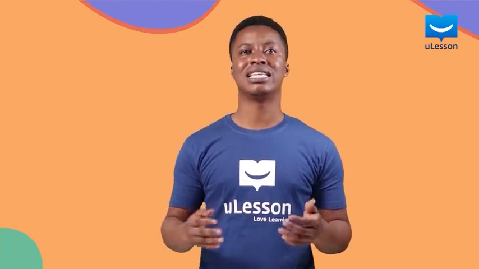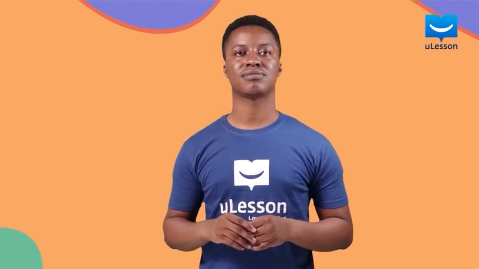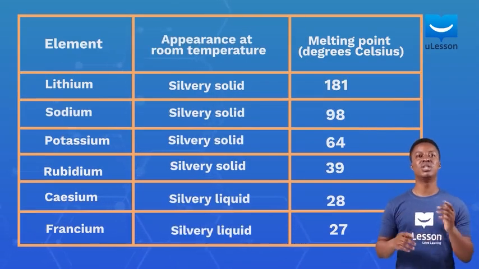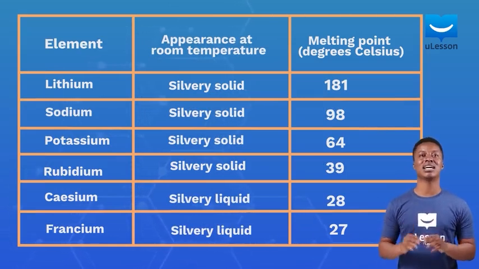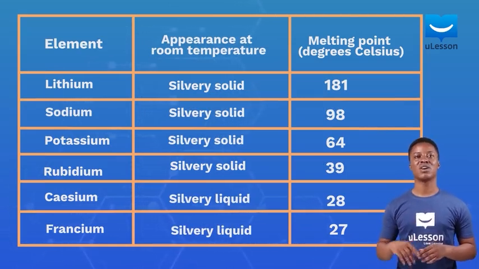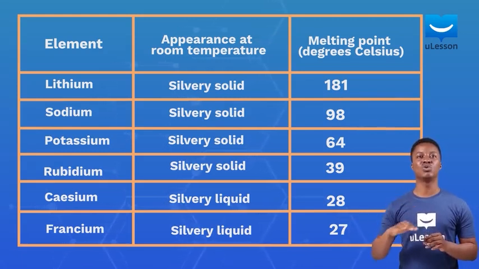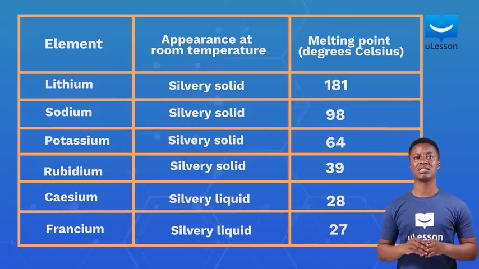We have explained the chemical property of these alkali metals, but what are their physical properties? What would they look like if you were to find them as pure elements and not as compounds? Well, lithium, sodium, potassium, and rubidium all exist as silvery, shiny solids at room temperature. Also, the melting point of group 1 metals decrease as you go down the group, and they have surprisingly low melting points compared to other metals.